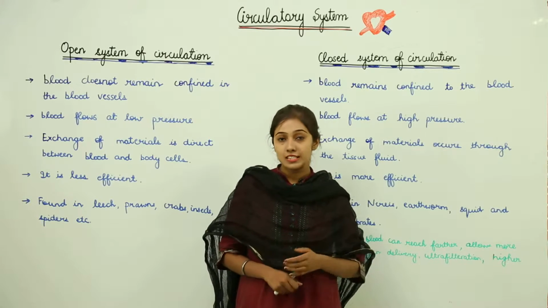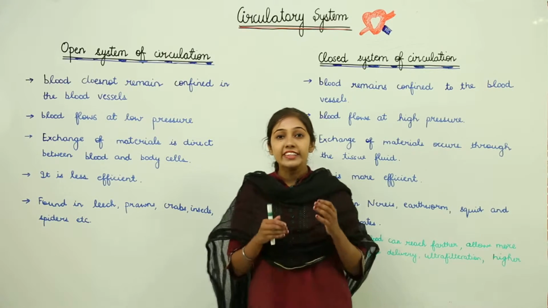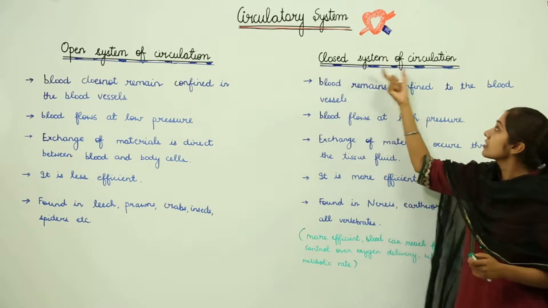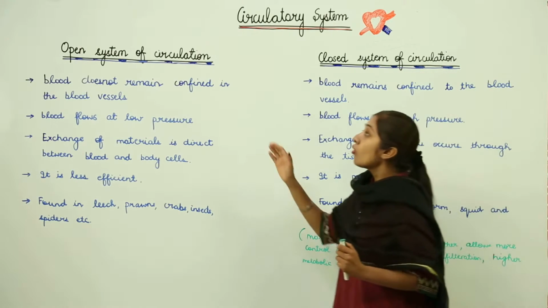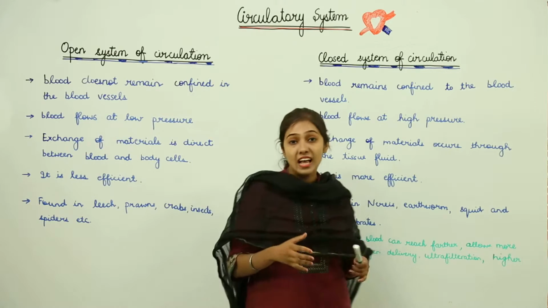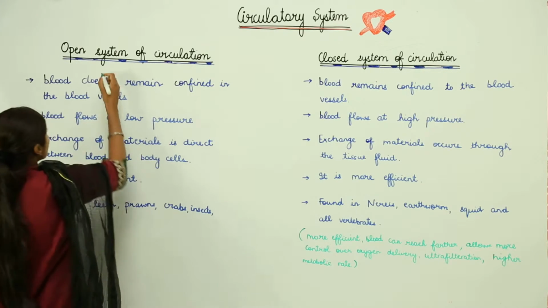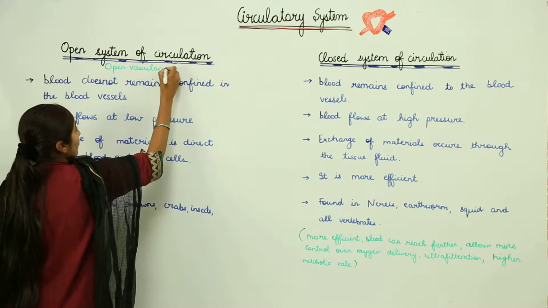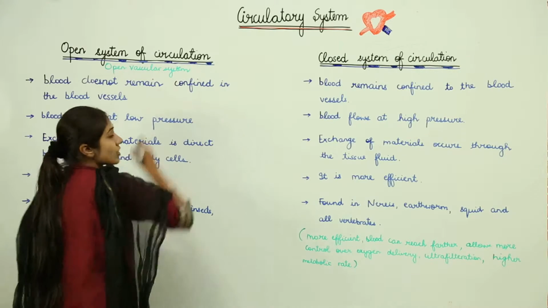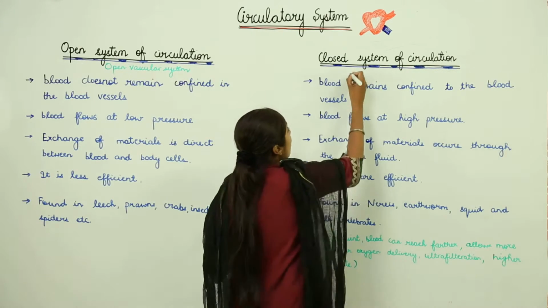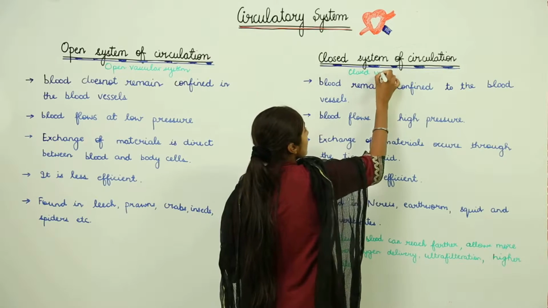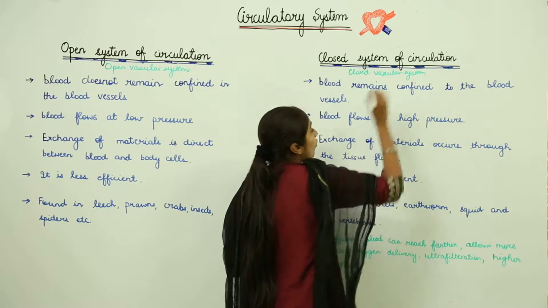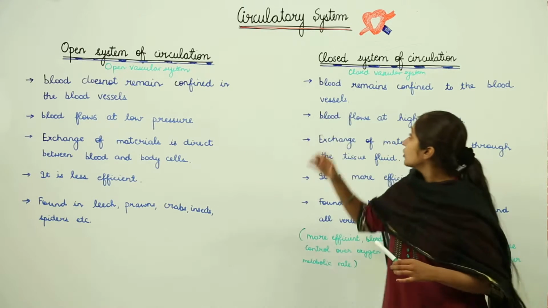We can have two systems of circulation of blood: the open system of circulation and the closed system of circulation, right. The open system of circulation can also be known as the open vascular system, and the closed system of circulation can also be called the closed vascular system. Now, what are the differences, and what are the advantages of the closed vascular system?